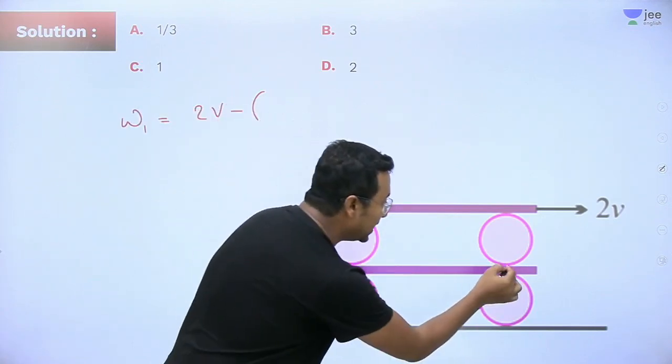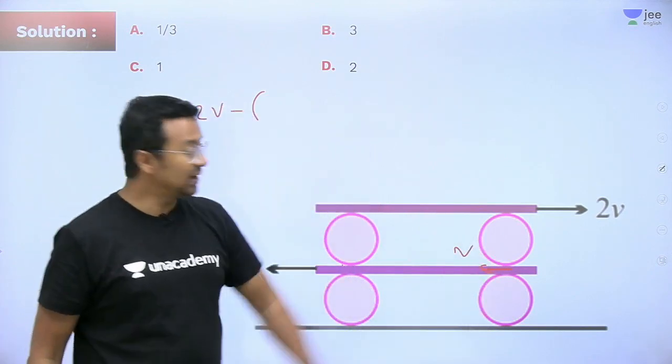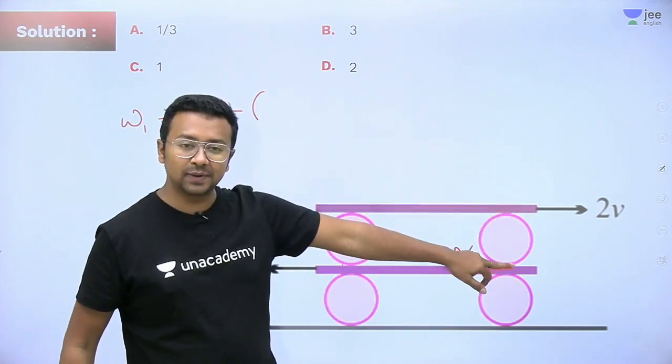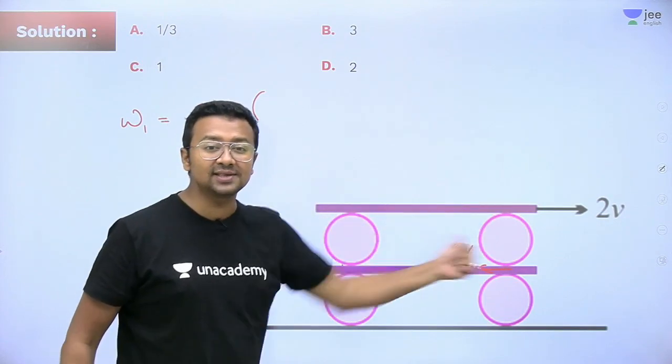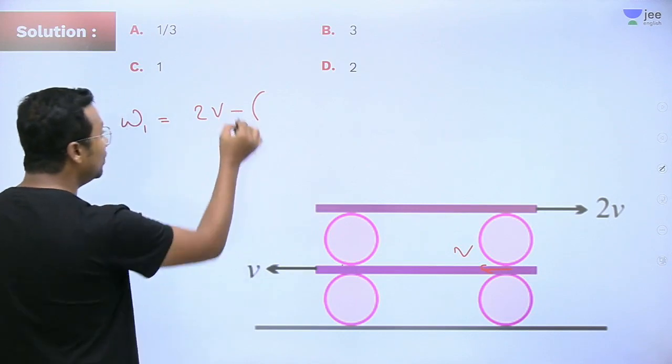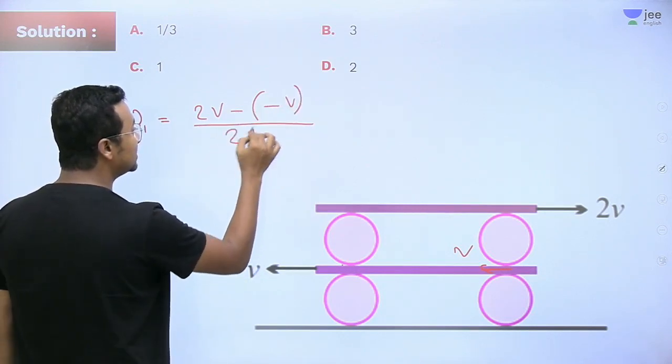This point will be going in this direction with a velocity of again v. Then what is the relative velocity of the topmost point with respect to the bottommost point? 2v minus v, because it is going in this direction. So it will be 2v minus v divided by 2 times capital R.